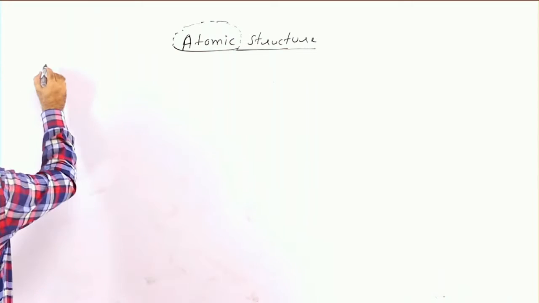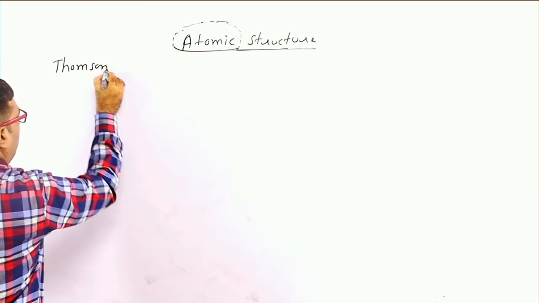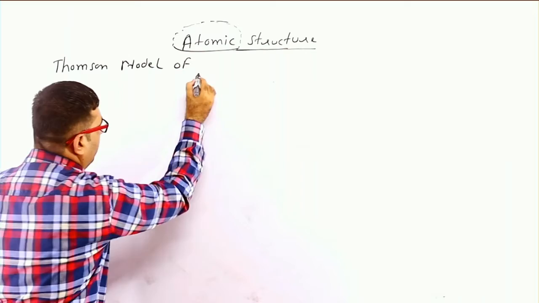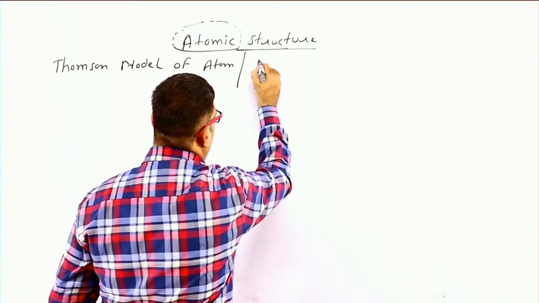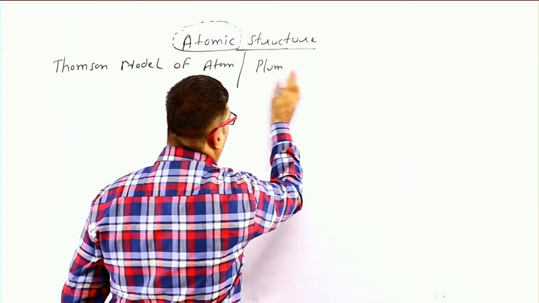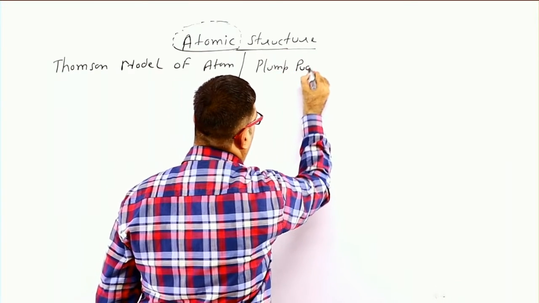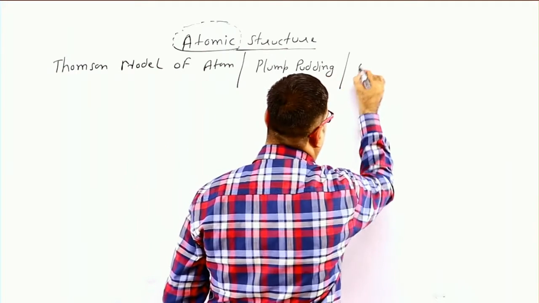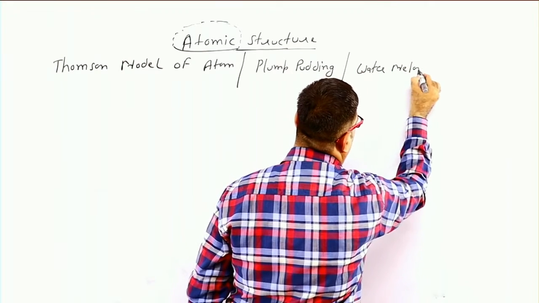Thomson model of atom, or plum pudding model of atom, or watermelon model of atom.